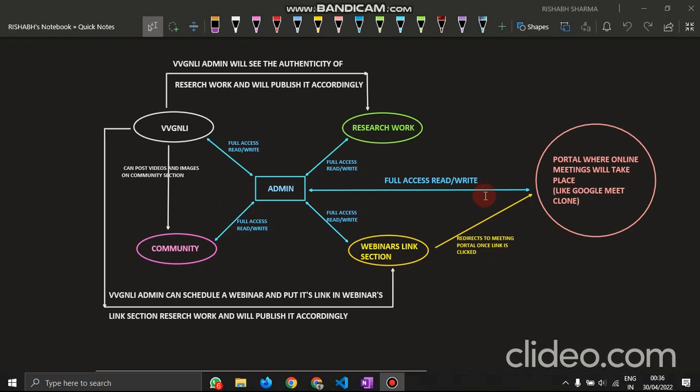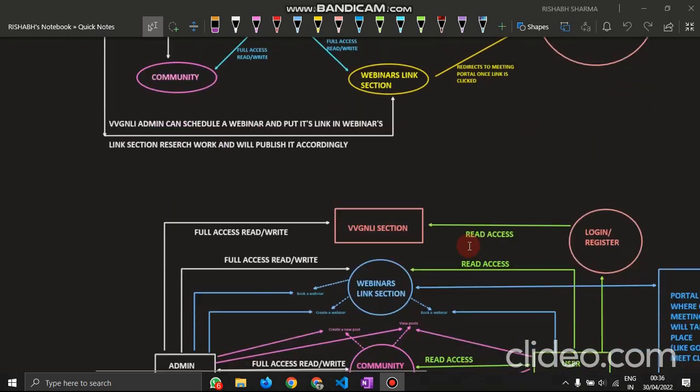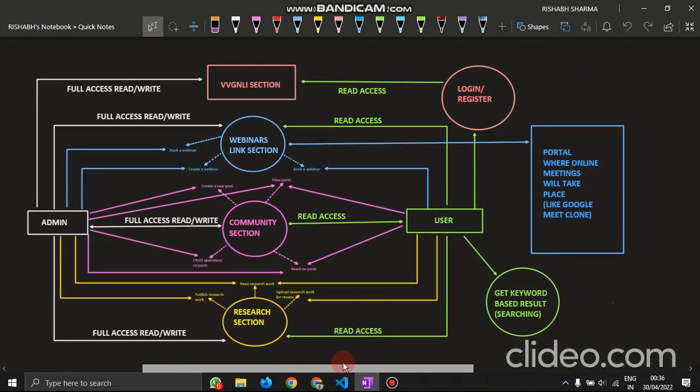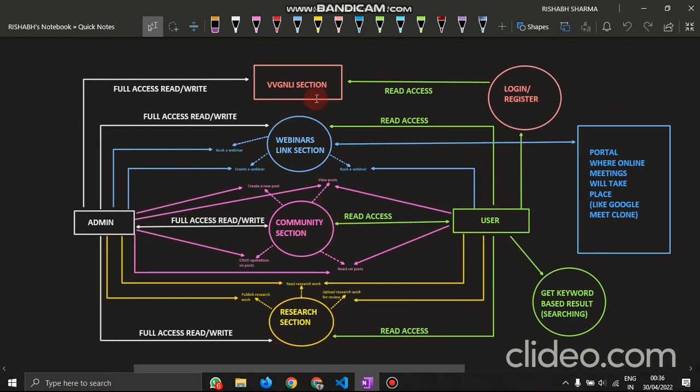So this was the brief about the backend schema that we will be creating, and this is the detailed version of the backend. In the webinar section, the admin can book a webinar and create a webinar, but the user can only book a webinar; he cannot create one.